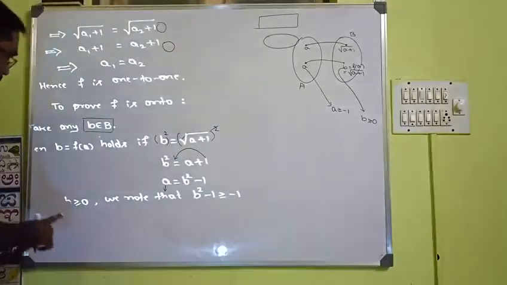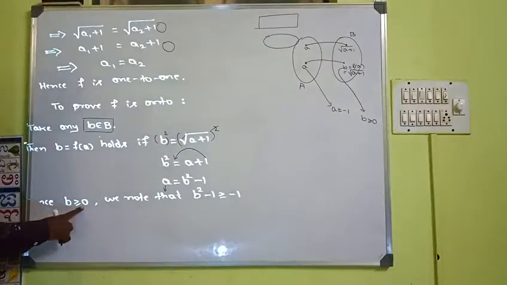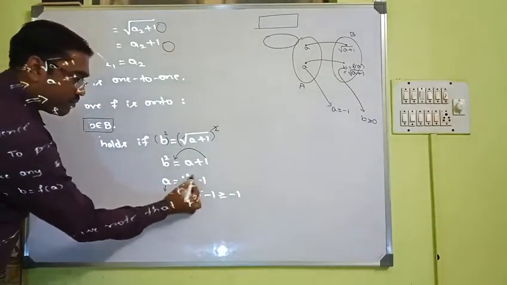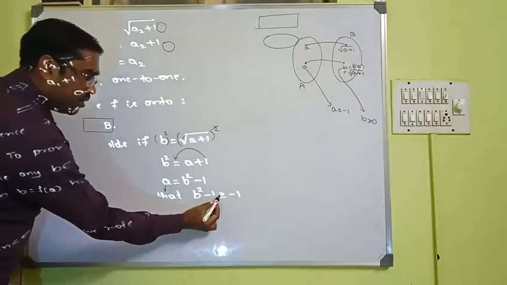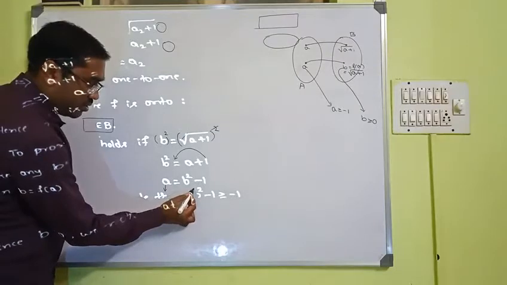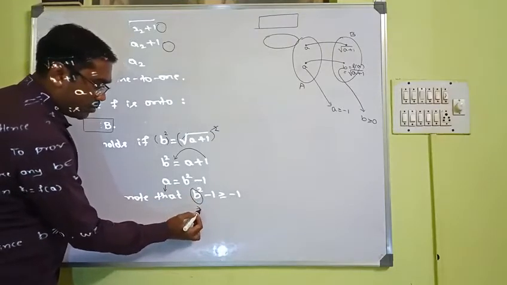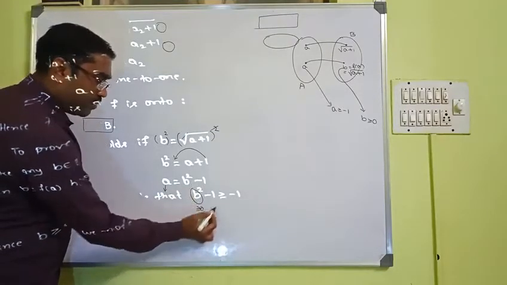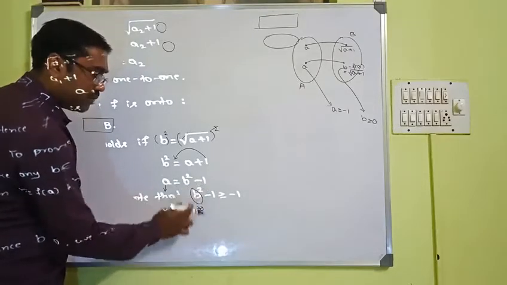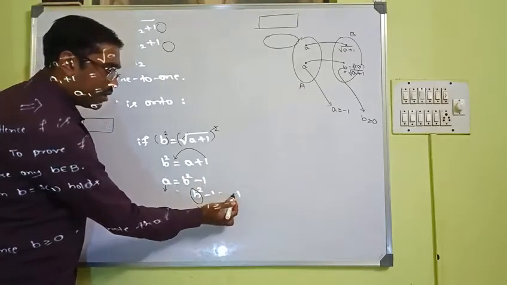Since b is greater than or equal to 0, we note that b square minus 1 is always greater than or equal to minus 1. If you verify, this complete value will be greater than or equal to minus 1.